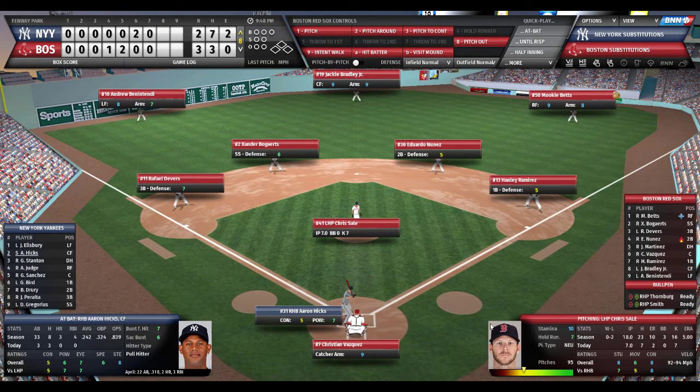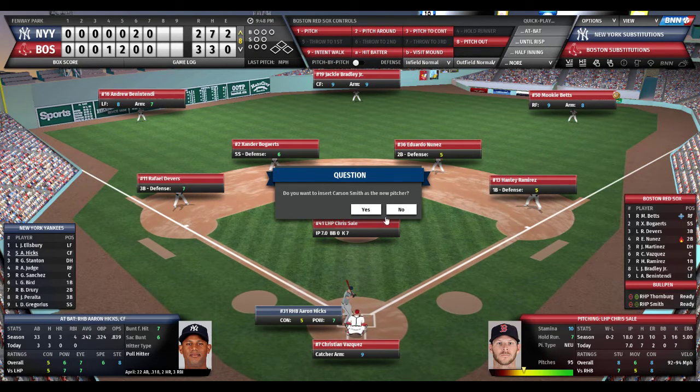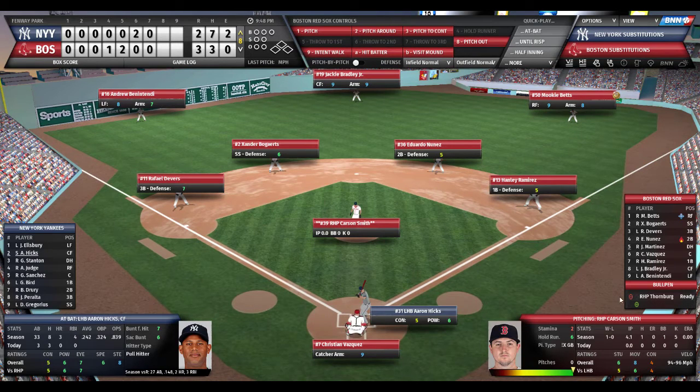And we are going to go with... I kind of like Thornburg a little better so far in the games I've played than Smith. He's got me out of a lot of big jams. But we're going to go with Carson Smith. So Carson Smith will come into the game. Thornburg will sit down.